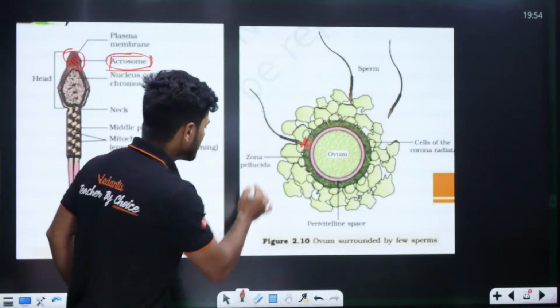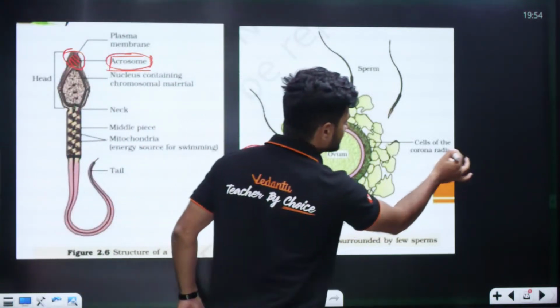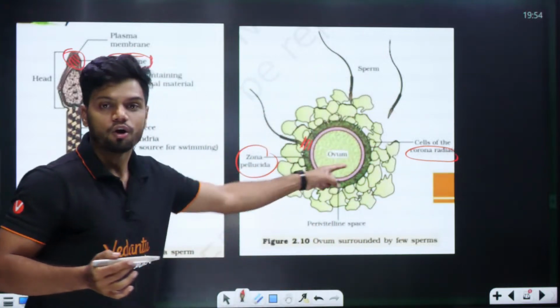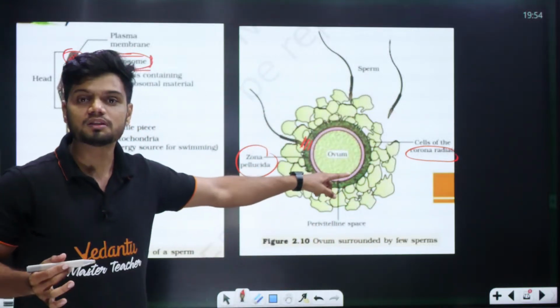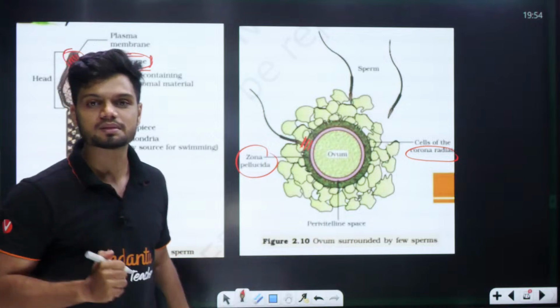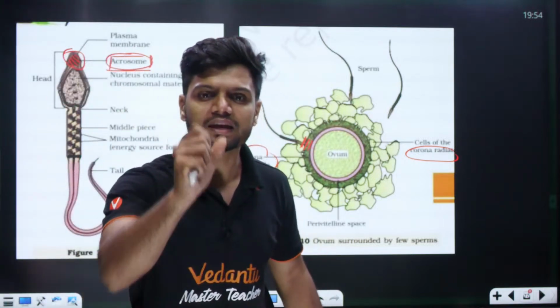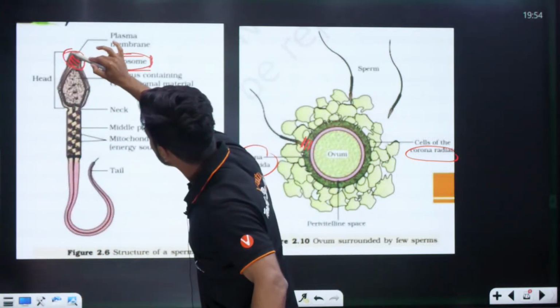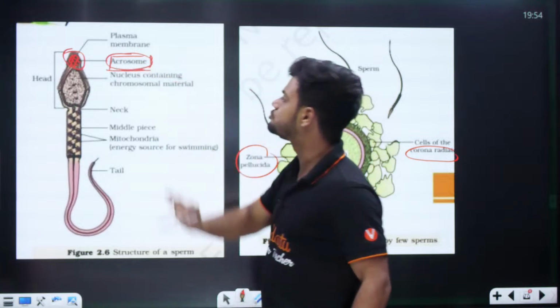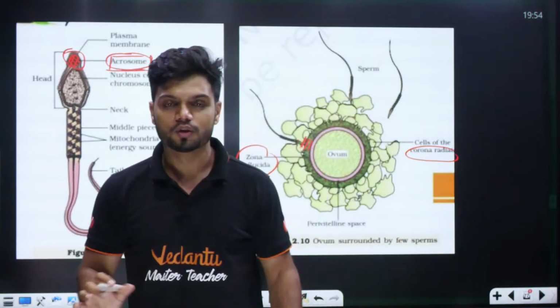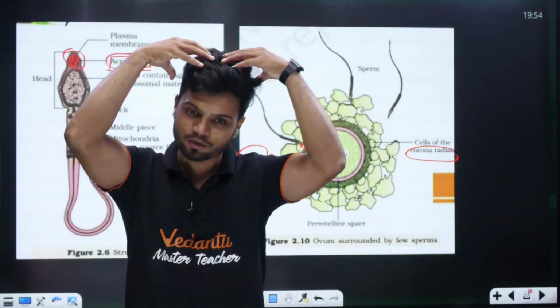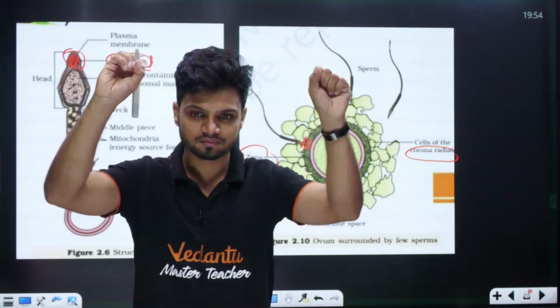So all this is degraded with the help of enzymes. Where are the enzymes? All of the enzymes are in the cap-like structure called acrosome, on the head. Understood?